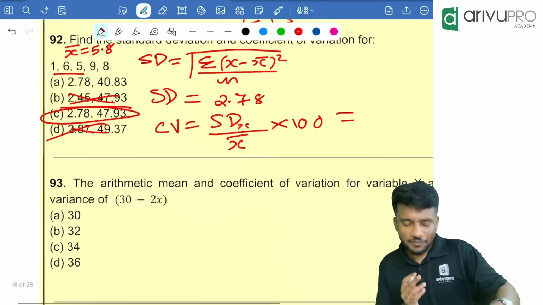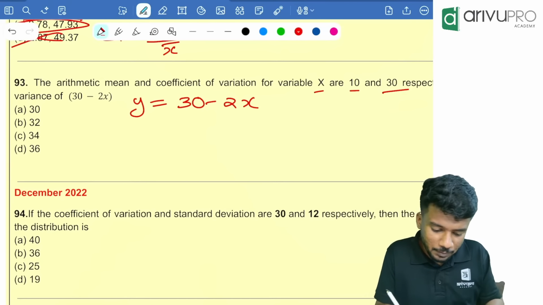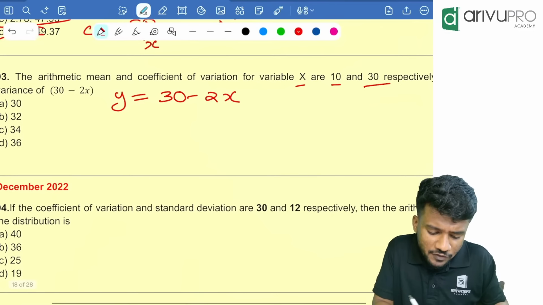Next one, arithmetic mean and coefficient of variation of x are 10 and 30 respectively. Find the variance of y, where y is equal to 30 minus 2x. We need to find the variance value. So what all things are given? Coefficient of variation is given.